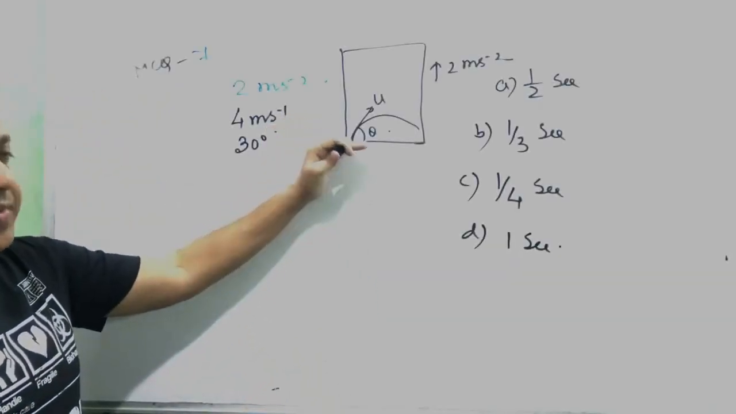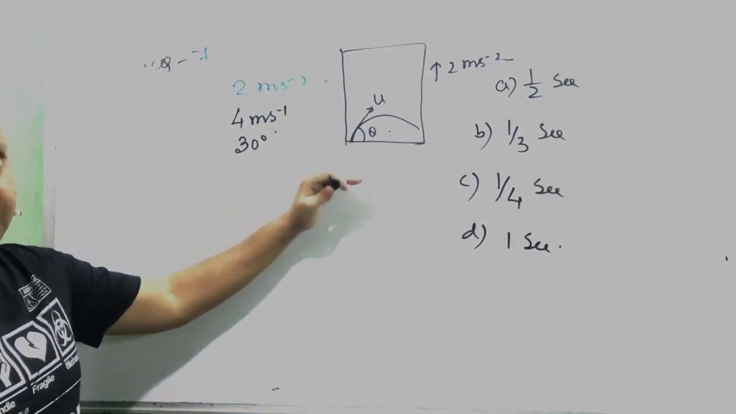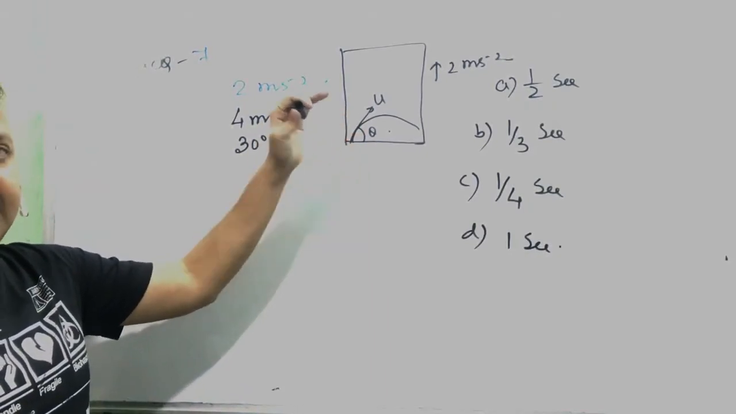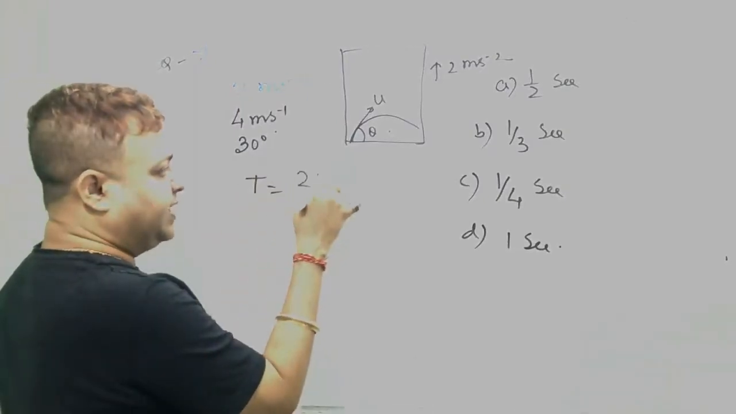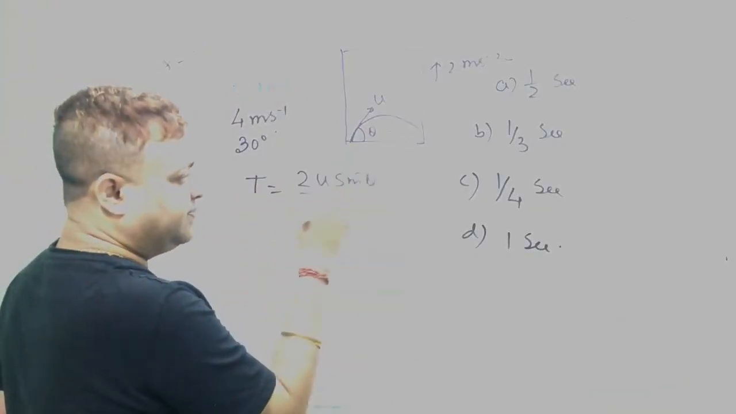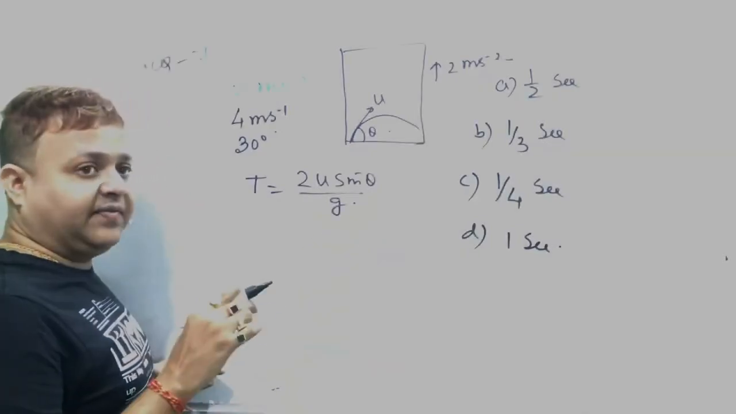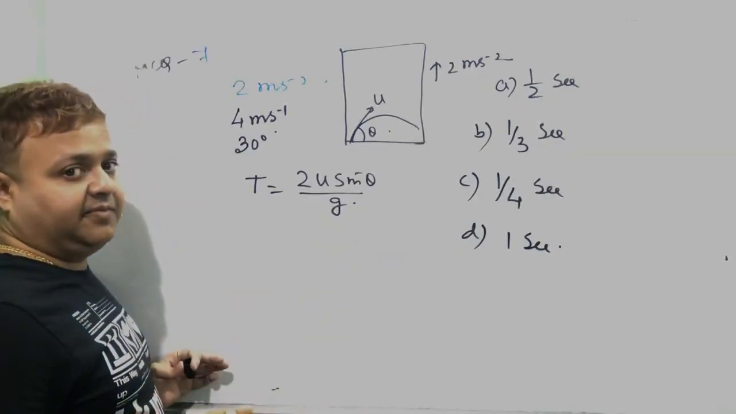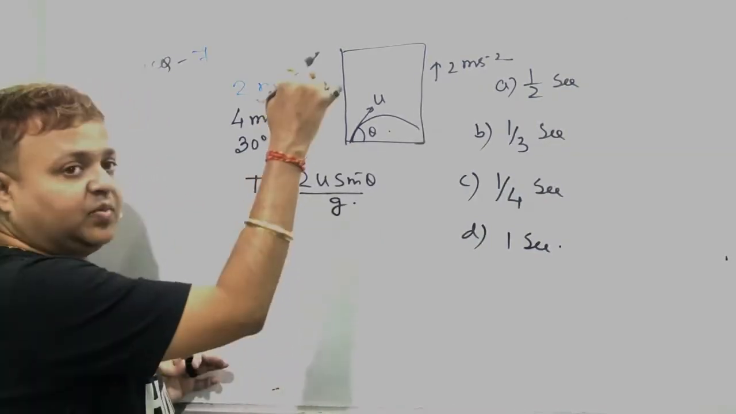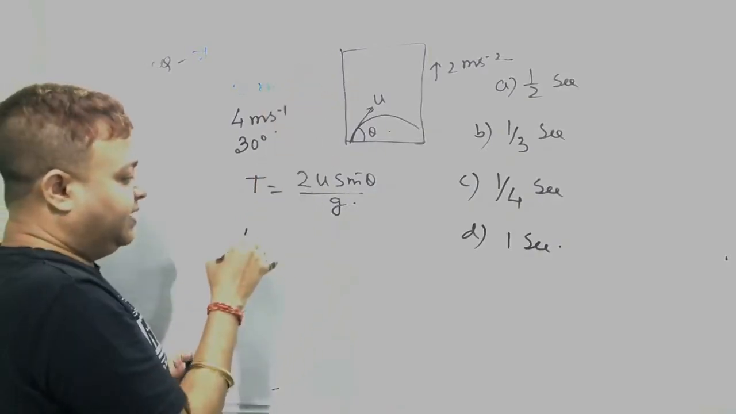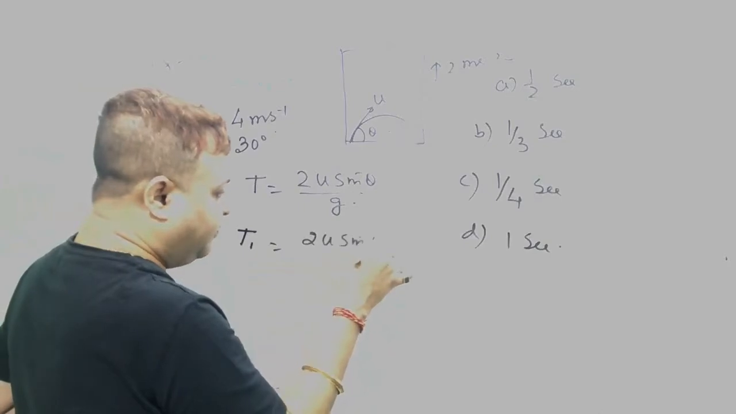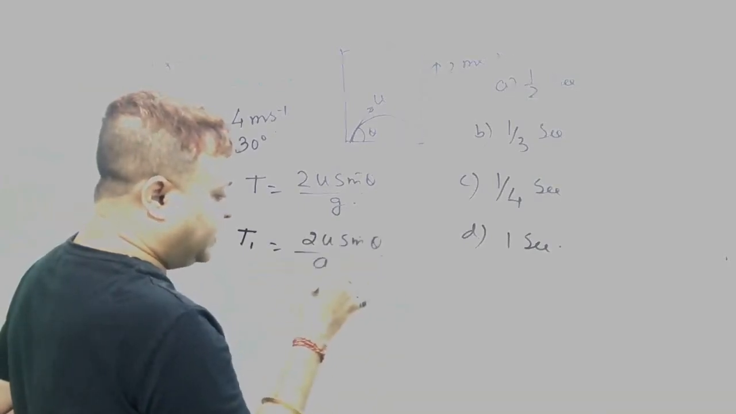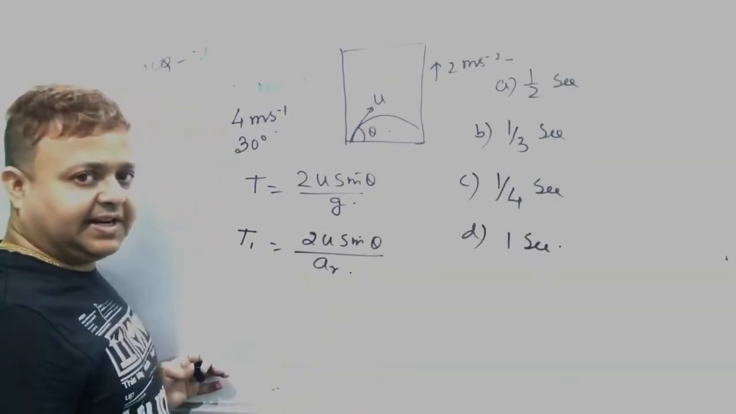Normally, when the frame of reference is stationary and the ball is projected with the speed of u and at an angle of theta, the time taken by the ball to return to the floor is 2u sin theta by g. If the reference frame is moving upward with an acceleration of a, then the time taken by the ball is 2u sin theta by effective acceleration or resultant acceleration.